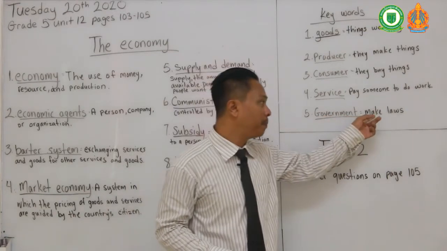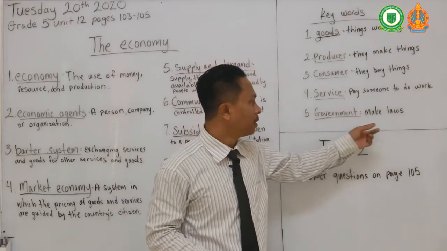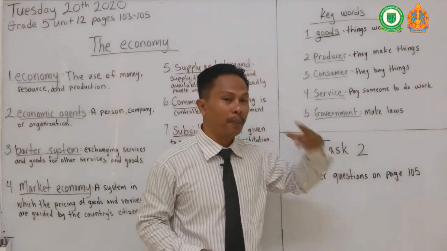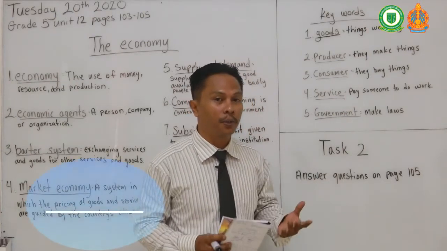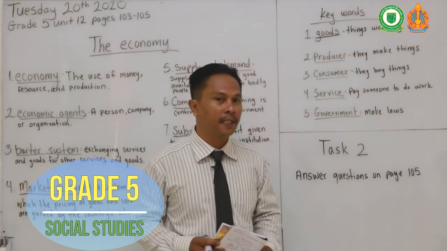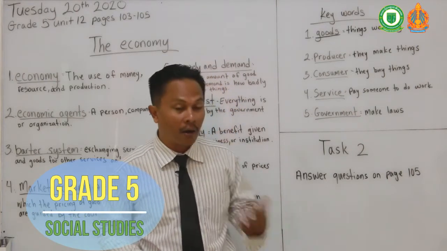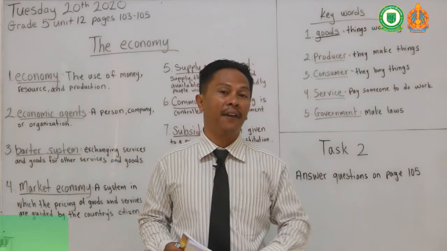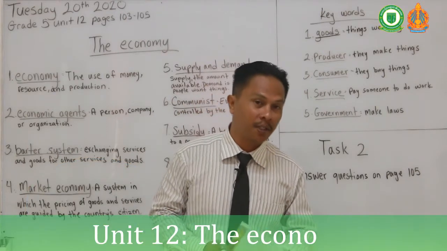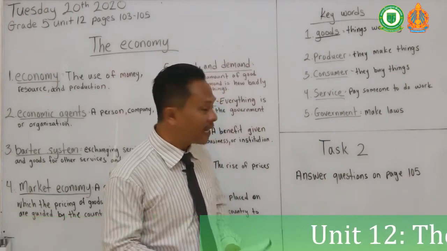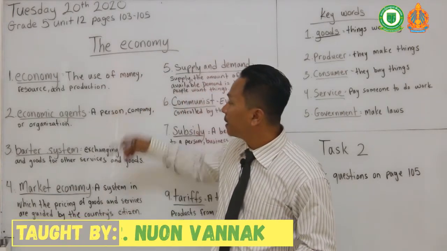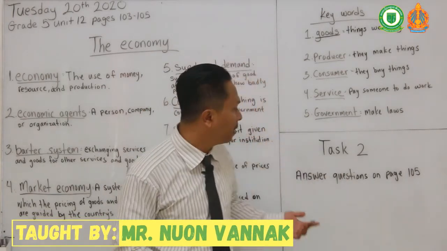Government are the people that make laws. So they could step in and disrupt the economy if they wanted to, change prices on things, and they are allowed to tell us what we can have in the country and what we can't have in the country. Okay, so that's government. So that's it for the words that you guys need to understand before you read.